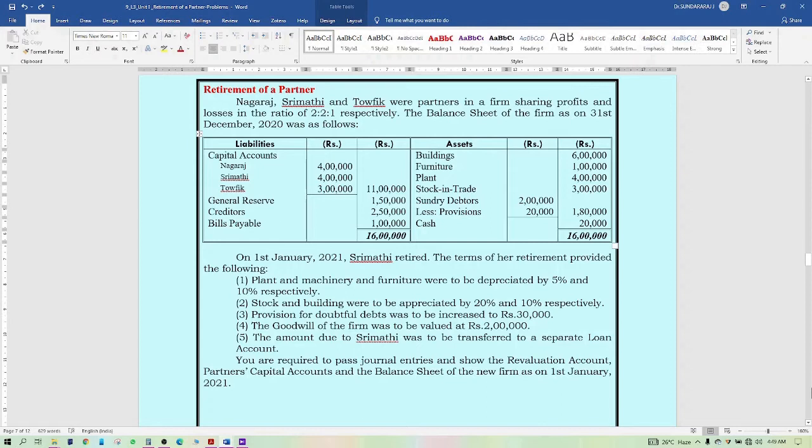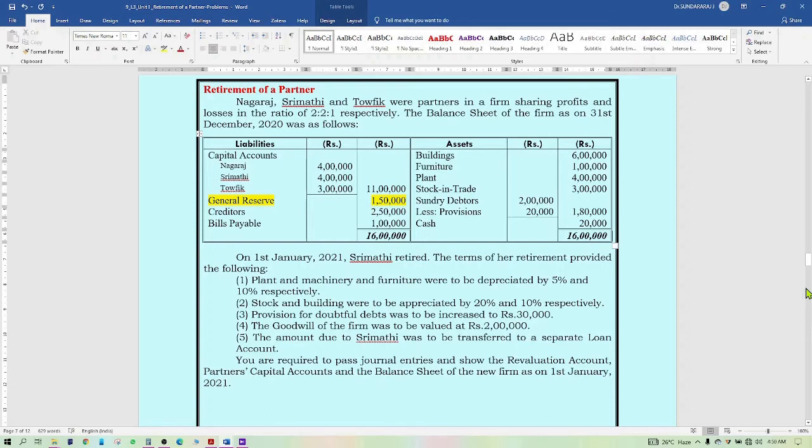In this problem, the general reserve is given. Whenever accumulated profits are given, we have to distribute those reserves and losses to all the partners, that is, in this problem, Nagaraj, Srimati and Taufik in the old ratio of 2:1. Apart from that, creditors and bills payable are given. On the asset side, building, furniture, plant, stock, debtors with provision and cash are given.